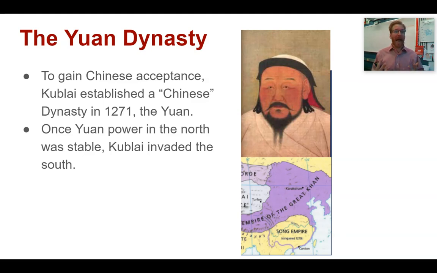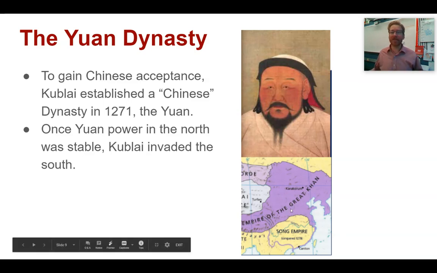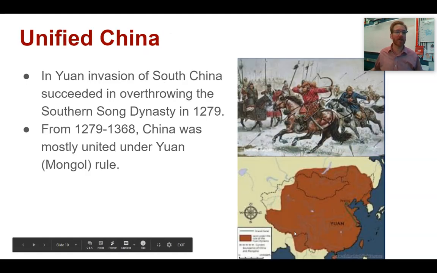He acts Mongol in important ways, but he also acts Chinese in important ways. And he does this in order to create stable rule and stable government in the north. And once he has stabilized the north, then he can go ahead and lead his great Khanate, this is Kublai's territory, in their war of conquest against the Song.